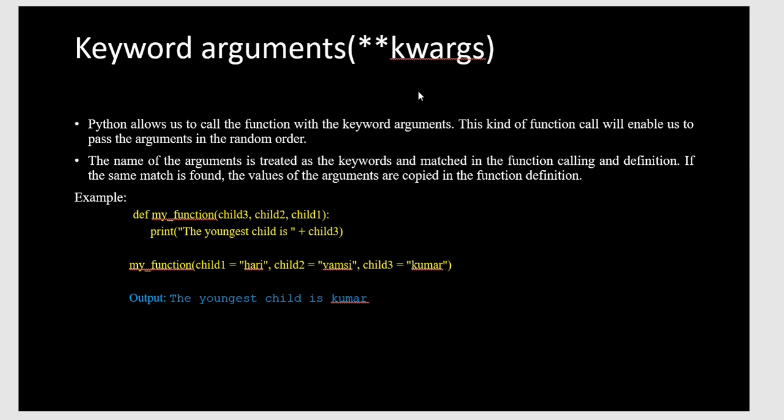Here I define my function with child3, child2, child1, and it prints the youngest child, which is child3. In the function call, child1 is Hari, child2 is Vamsi, child3 is Kumar. The output for the youngest child is Kumar, because I passed the argument as the keyword child3, so it is a keyword argument. If I pass the keyword child1, then the youngest child is Hari. Simply, a keyword argument lets us call the function by naming the arguments.